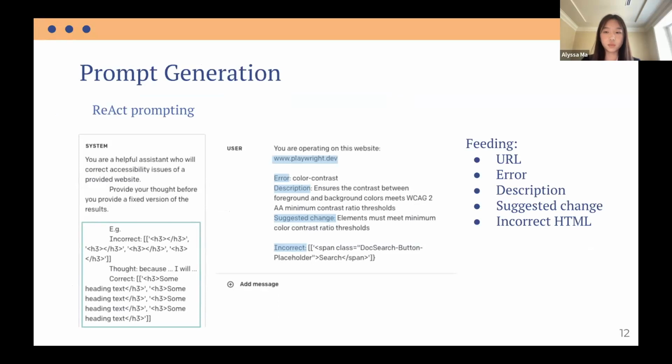As a system message, we fed in the URL, the error, a description, the suggested change, and finally, the incorrect line of HTML. As a user message, we use several different prompting techniques, which include few-shot prompting, which involves giving multiple examples to the model. ReAct, as shown on the screen, is a process where you give a reason and an action to the model, and tree of thought, where you ask the model to critique its own processes.